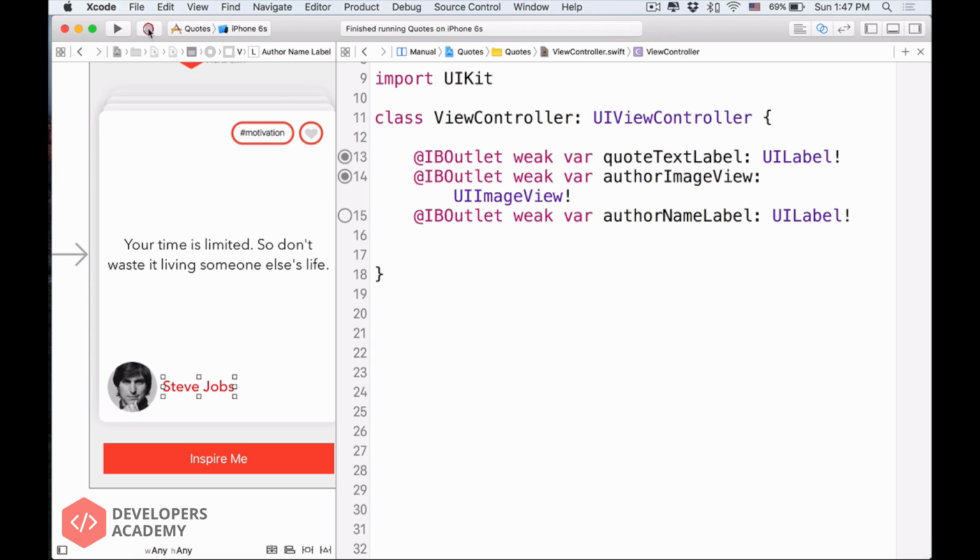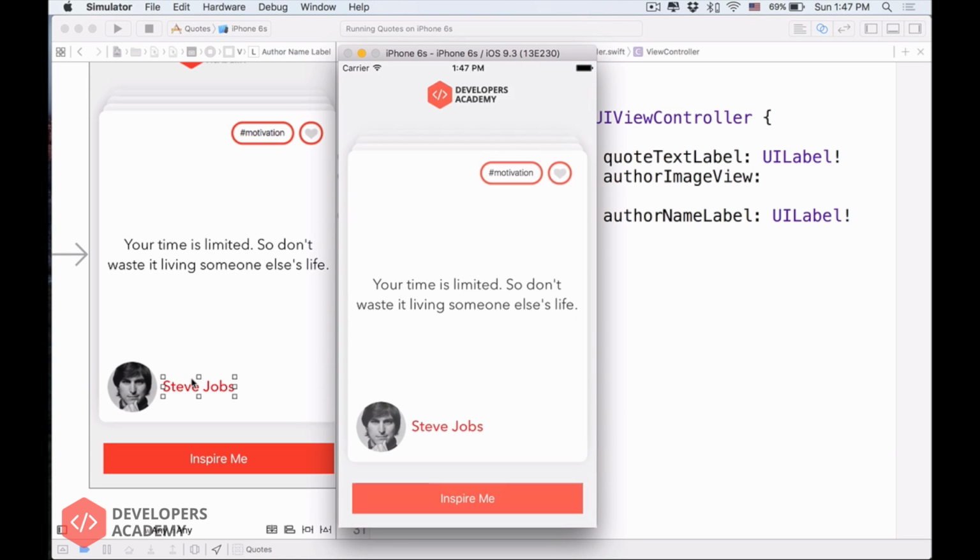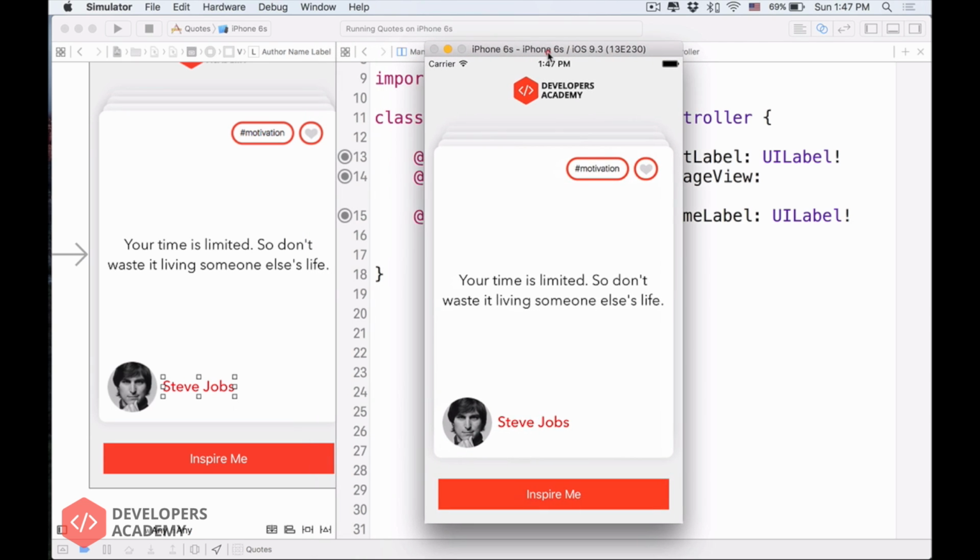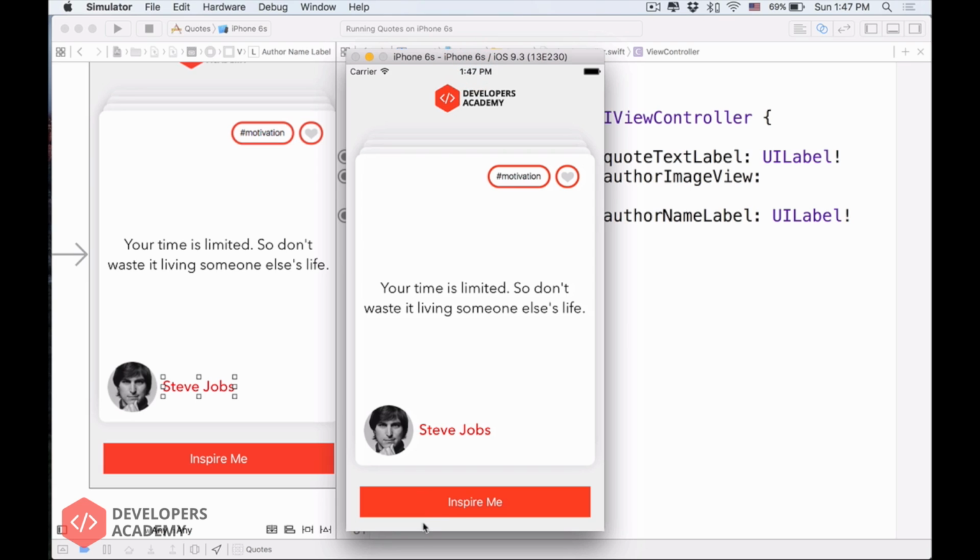So that if I run this once again, let's run it once again. Okay, so just remember, if you have that error again, just right click onto this label and then look at the outlets. It's very, very important. And I bet that you will have that a lot. So now if we run it once again, it shows the app again, very beautiful. But when we click the Inspire Me button, still nothing happens.